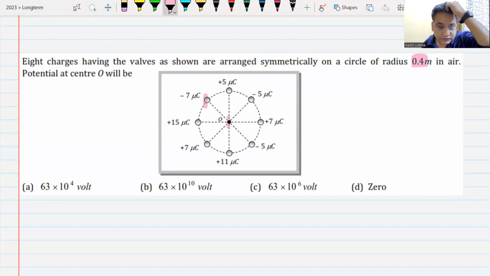28 microcoulomb, sir. You add positive, add negative, and then find the difference. Is it positive or negative? Positive 28, sir. So K into Q by R, and that is your answer. Yes or no? Yes, sir.